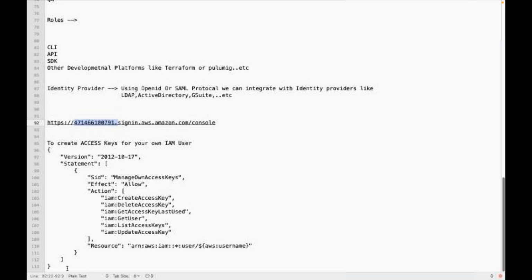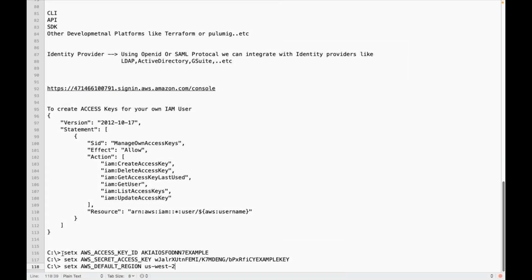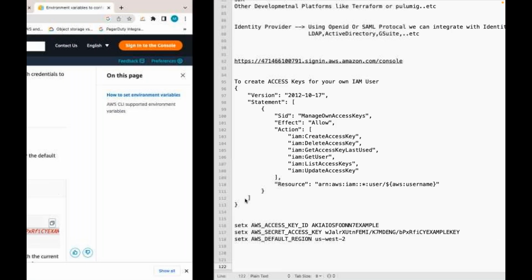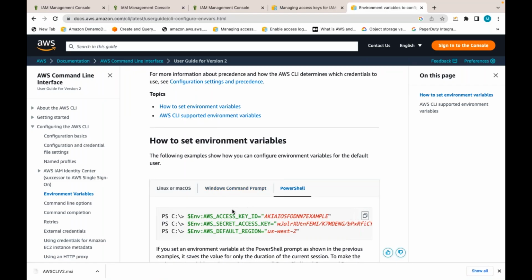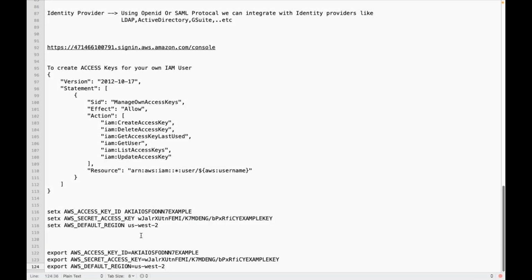This is as an environment variable. If you are using Windows command prompt, you can execute something like this. If you are using PowerShell, something like this. If you are using Linux or Mac, you can execute something like this. This way also I can configure my access keys and secret keys. Export access key ID, your access key. Export secret key, that secret key, and default region.